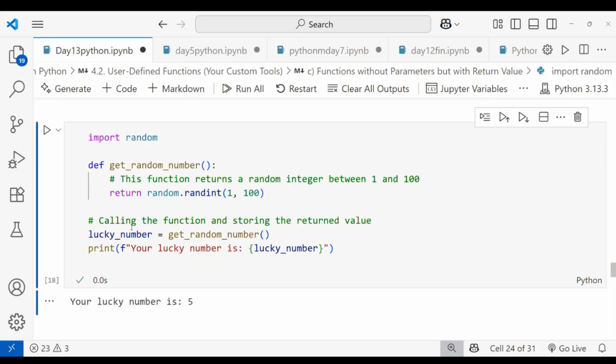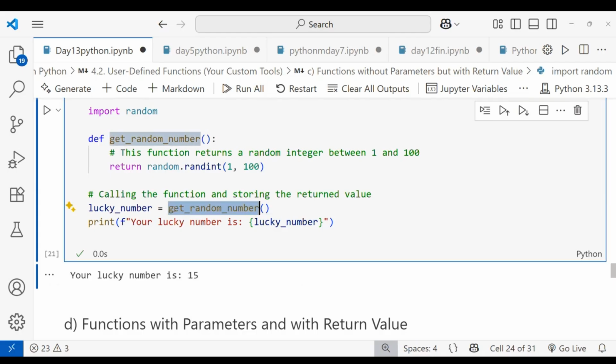5. Again I will run. Can you see it? Again the lucky number is 57. Again I will run. The lucky number is 97. Again I run, and again 15. Like that it will work. And you can see this function is user-defined.